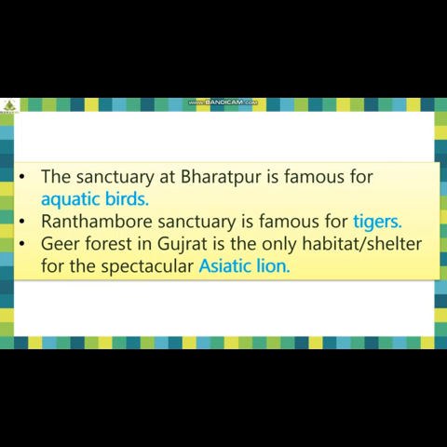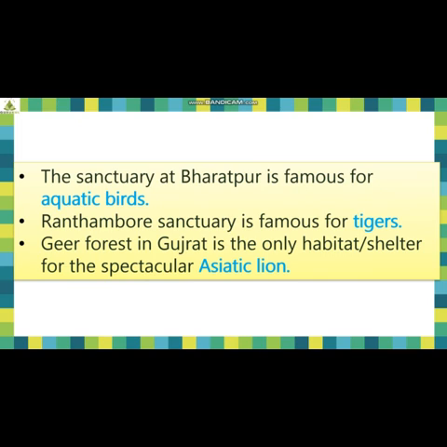The sanctuary at Bharatpur is famous for aquatic birds. Ranthambore Sanctuary is famous for tigers. Gir Forest in Gujarat is the only habitat or shelter meant for the spectacular Asiatic lion. So students, we understood that different sanctuaries and parks inhabit different rare, conserved species found on land. So these were the two types that we talked about, grassland ecosystem and evergreen forest.